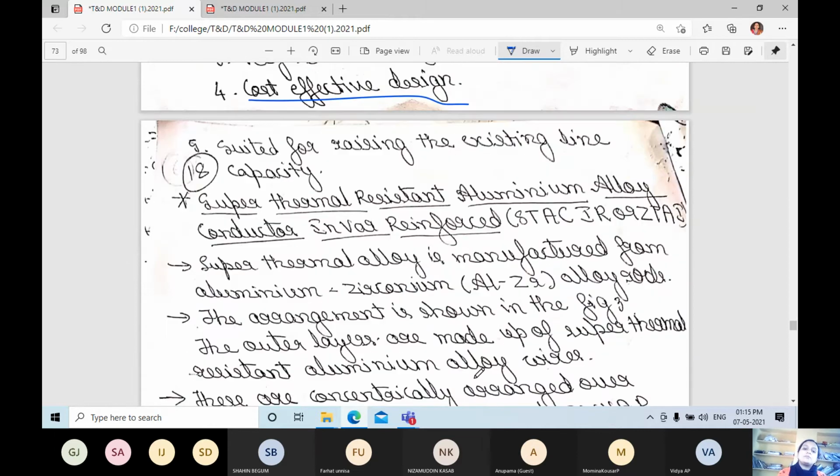Next is the super thermal resistant aluminum alloy conductor, Invar reinforced. This super thermal alloy is manufactured from aluminum and zirconium alloy rods.